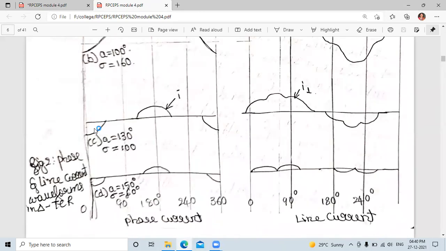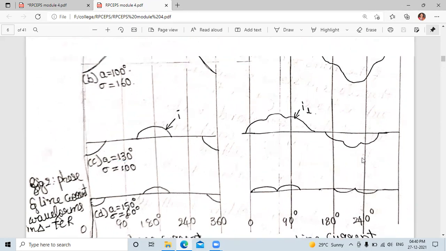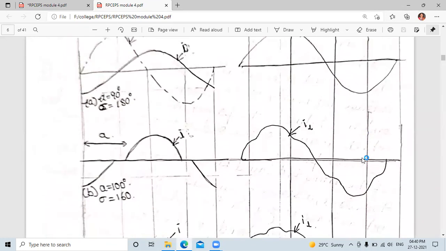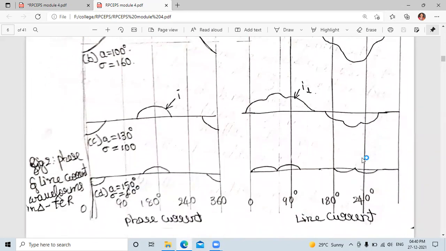And here also we can observe the gating angle alpha is increased. As we increase the gating angle, the conduction will be reduced. And even if you delay further, we get a somewhat reduced series of current waveforms. This is the line current waveform. Phase and line current waveforms in delta TCR.